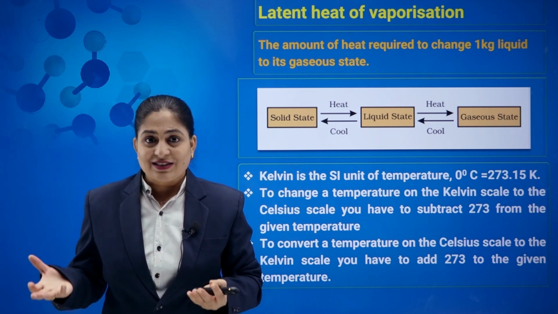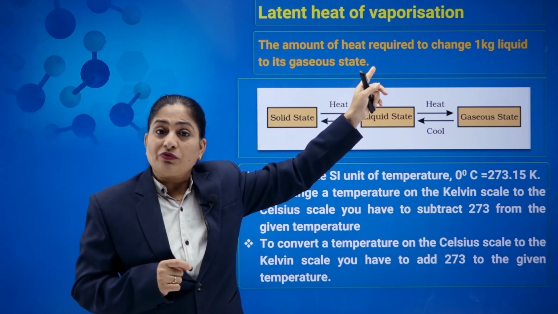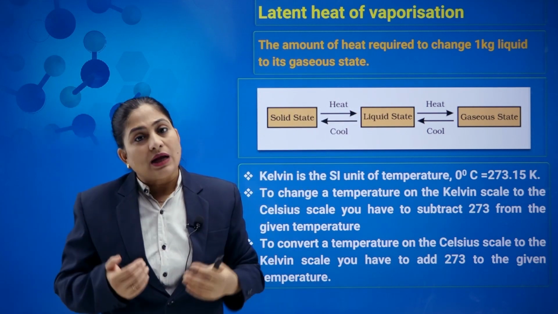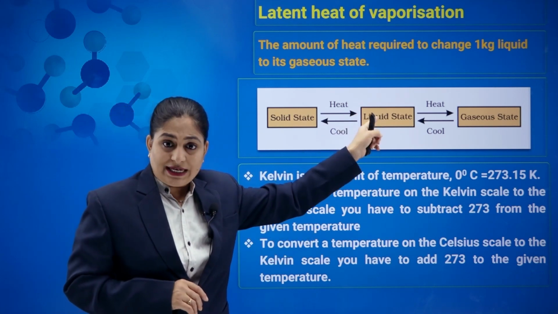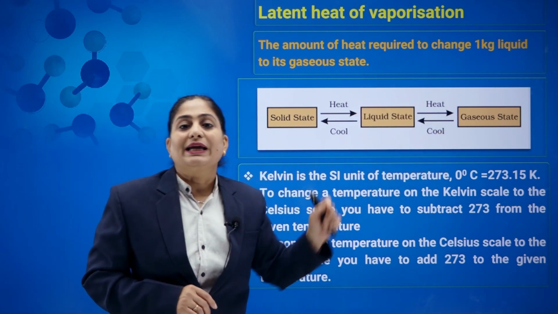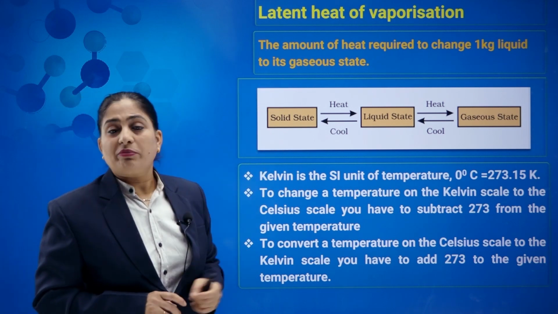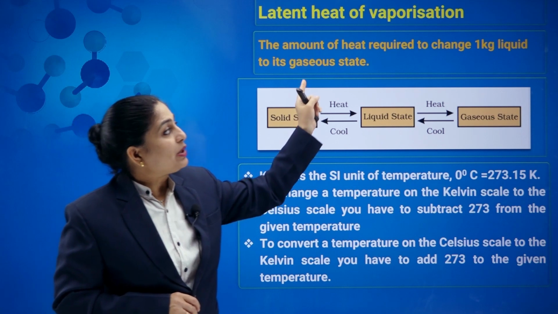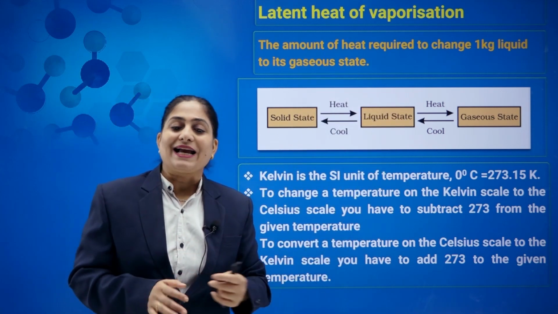So where does this heat go? This heat is the latent heat of vaporization and is consumed in breaking the force of attraction of the liquid state so that it changes into gaseous phase. It is defined as the amount of heat required to change 1 kg of liquid to its gaseous state.